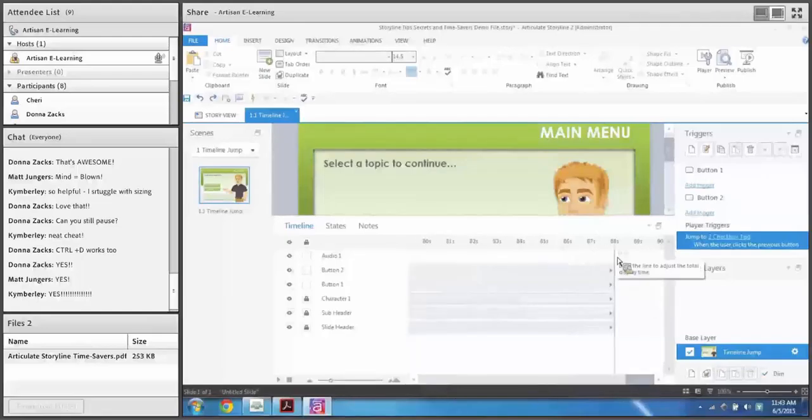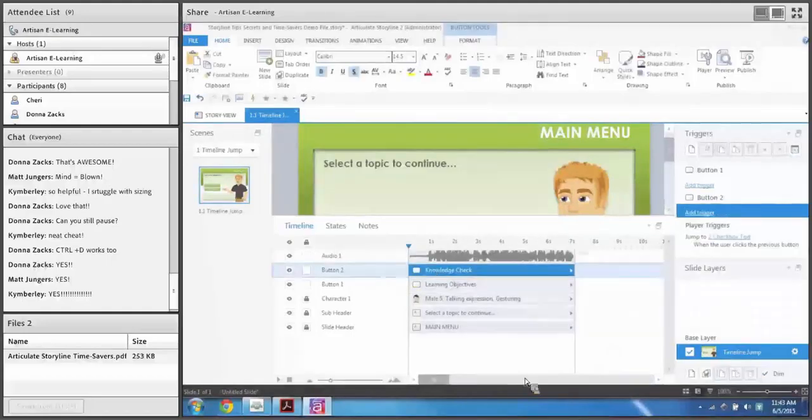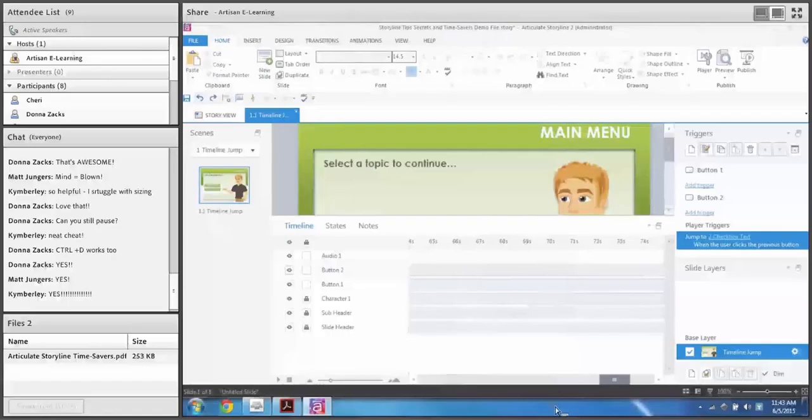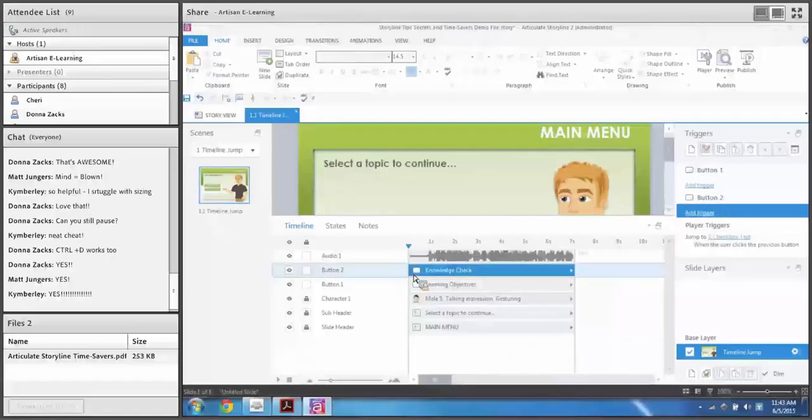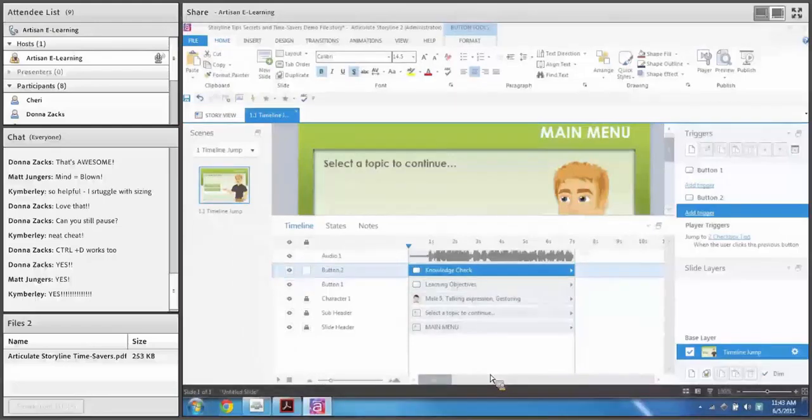While you're dragging the timeline back, all I'm doing is hitting the left arrow key on my keyboard, and it snaps it all the way back to the beginning. So you don't have to wait the 100 seconds to get all the way back to the beginning. That's a really cool little time-saving feature. Again, I'll show that one more time. While I'm dragging it, hit the left key, and it snaps it all the way back to the beginning.